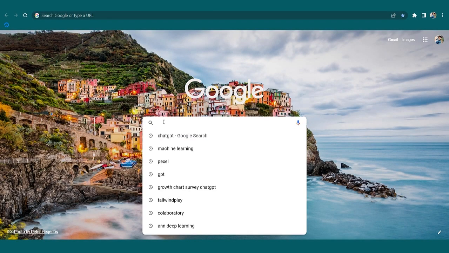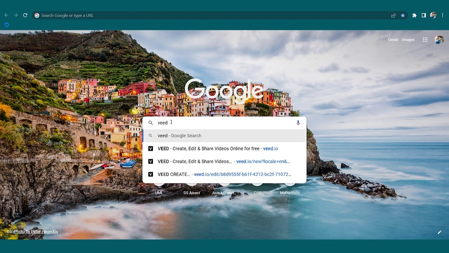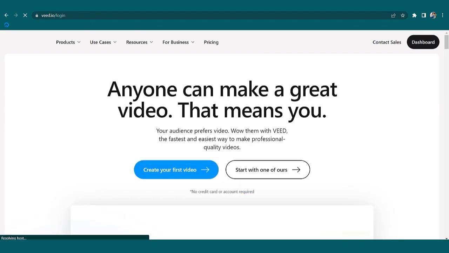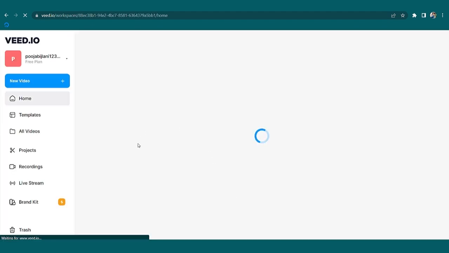So for our step number 2, we are going to one more AI tool, that is Veed.io. Type Veed.io. Here it will ask you for signing up.